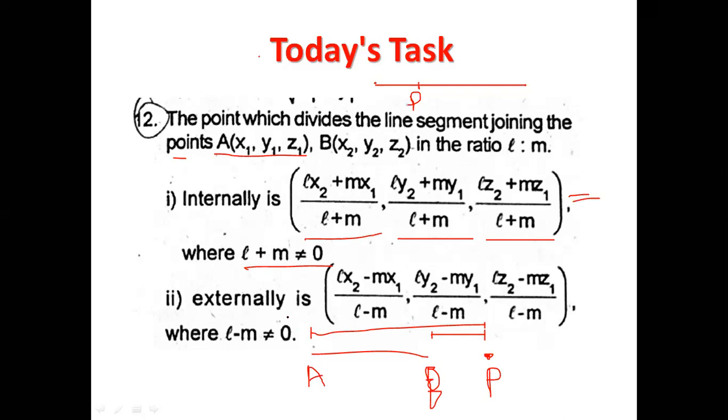Then it will be Lx2 minus Mx1 by L minus M, comma Ly2 minus My1 by L minus M, comma Lz2 minus Mz1 by L minus M. So the only difference between internally and externally is the sign. For internally, the sign is positive, but for externally, the sign is negative. Understood?